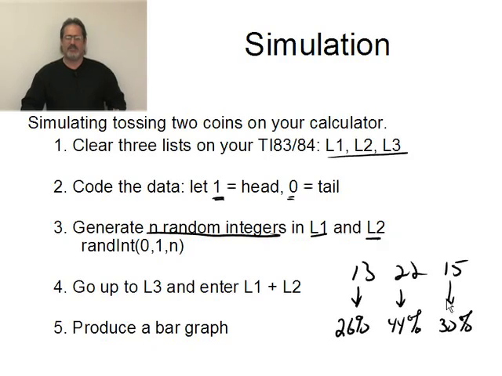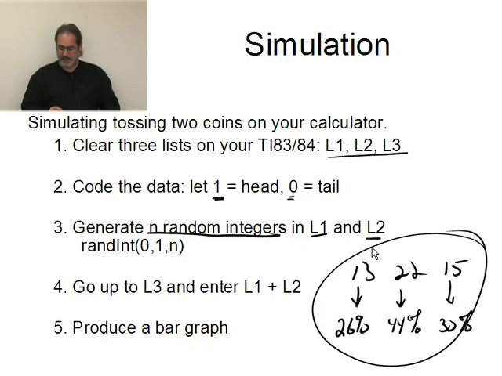So, based on the simulation, if you didn't know anything about the probabilities of what's going to happen when you flip two coins, when you're interested in recording the number of heads, you would see there's a 26% chance of getting no heads, which is the same as two tails, 44% chance of getting one head, and 30% chance of getting both heads. This is based on the simulation. Now we're going to talk about this in a little bit, the idea of empirical versus theoretical probabilities. This is actually an empirical probability. This is based on an experiment you actually did.